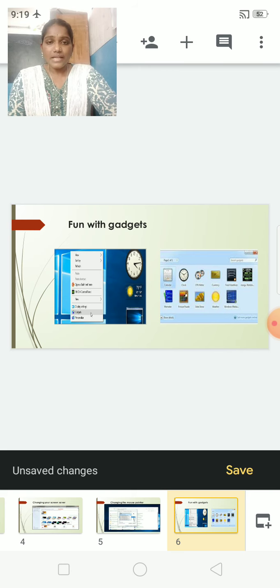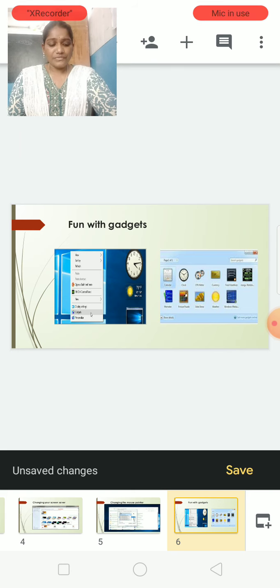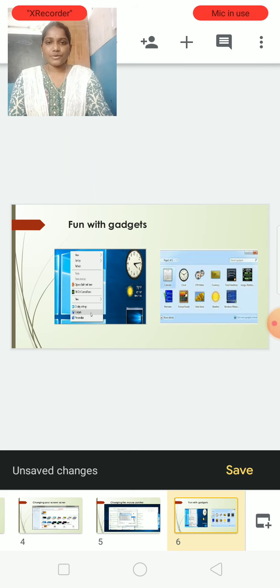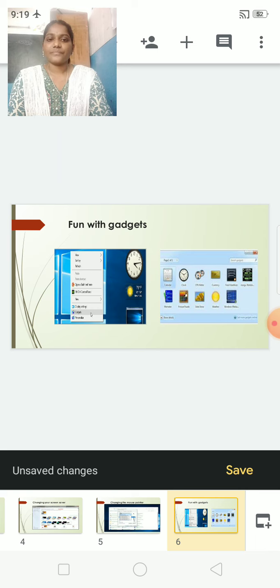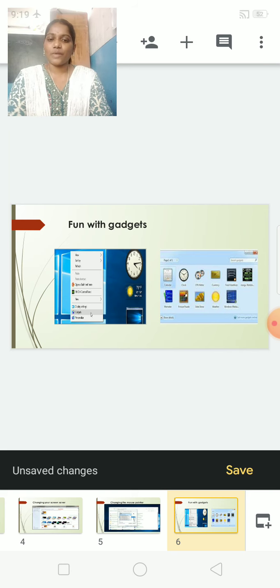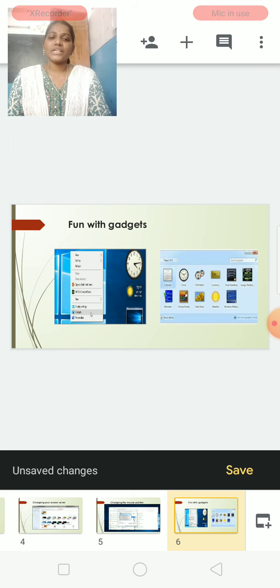Yes, it consists of a calendar. Just observe, children, gadgets have programs like calendar, clock, CPU meter, currency, feed headlines, media center, picture puzzles, slideshow, stocks, and weather. When we click on these programs, they appear on the side of the desktop only. So whenever we want to know about those things, we can open and check it, or else it will show the time on the screen only.